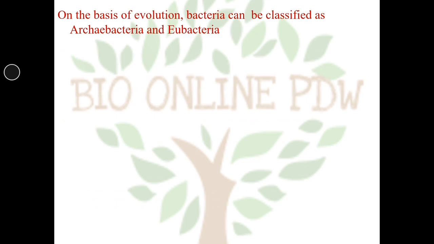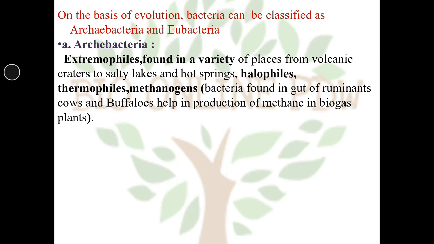On the basis of evolution, bacteria can be classified into two groups, Archaebacteria and Eubacteria. First, Archaebacteria. They are also called extremophiles because they are found in a variety of places, from volcanic craters to salty lakes and hot springs, and are called halophiles, thermophiles and methanogens.